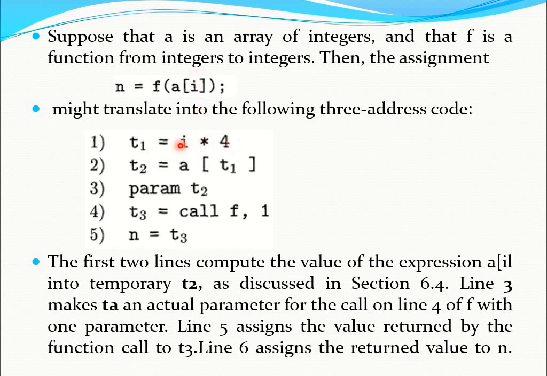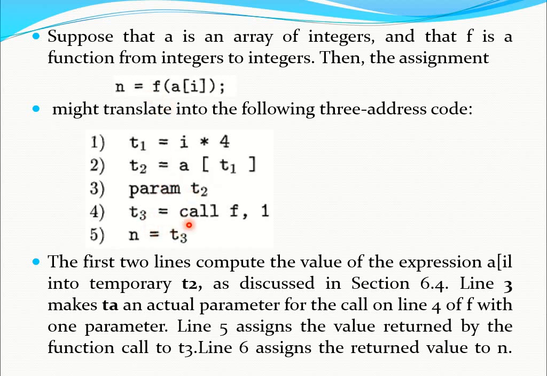This result is stored in a temporary variable t1. Now we calculate a[i]. Here the i value is already calculated and assigned to temporary variable t1. So a[i] is nothing but a[t1]. This a[t1] result is stored in a temporary variable t2. Now we pass the parameter value, that is t2, into function f.